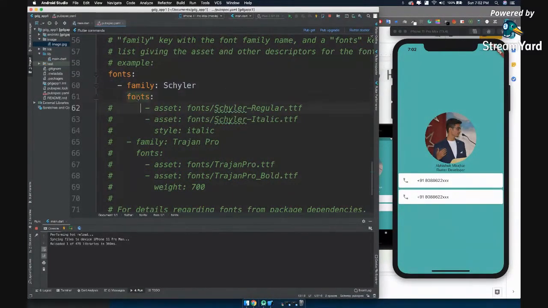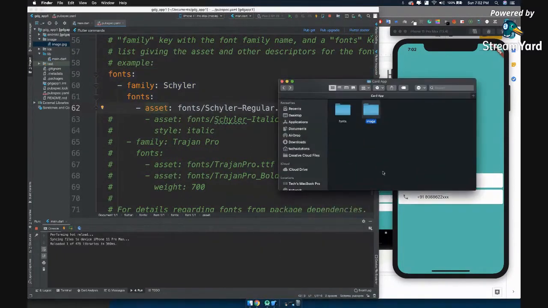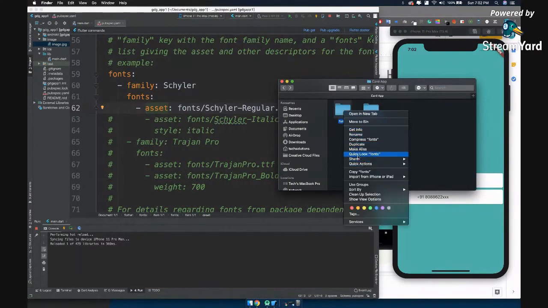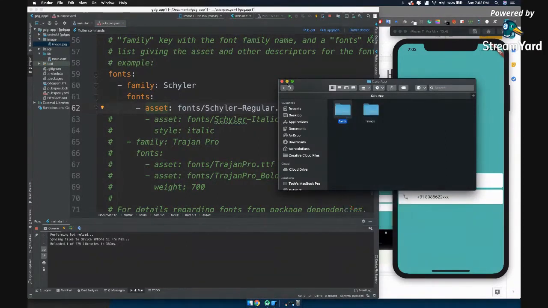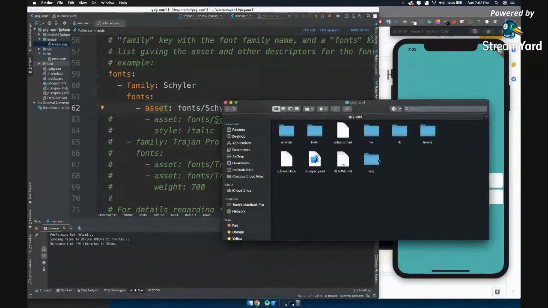3 tabs, and 4, 1, 2, 3, 4. Please make sure that you have the indentation given properly, or it will mess you up for like 1 hour. After that, we are using fonts. We are using a font called Dancing Script. So in the same way, we'll copy this folder and we will paste this inside our project file.